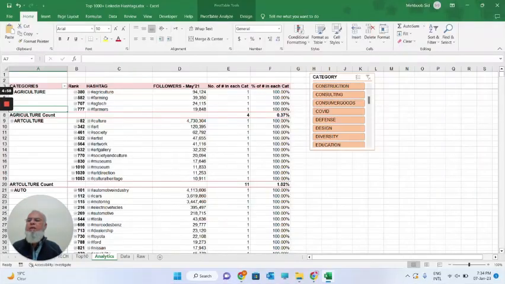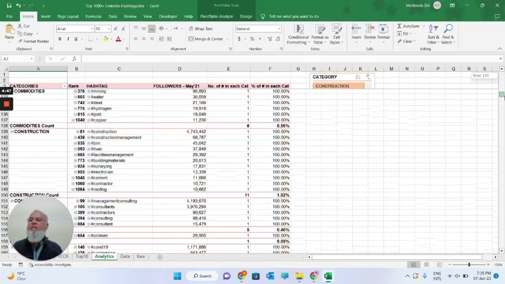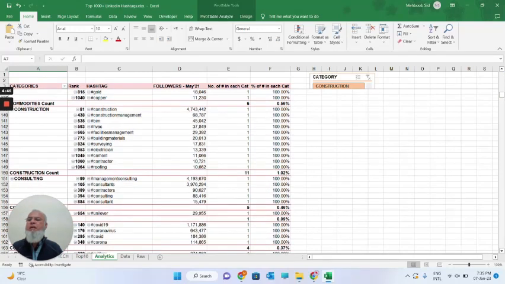I have expanded this field, which is categories. So in any category you can see the detail. For example, this is construction. It has a total of 11 hashtags having this many followers, which is only 1% of the total population relating to the construction category.